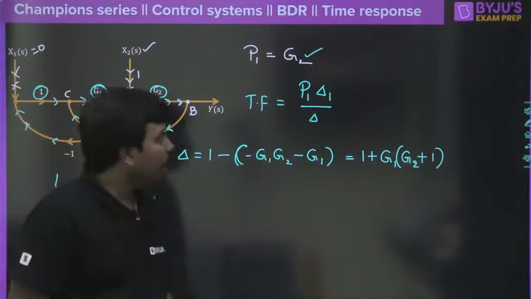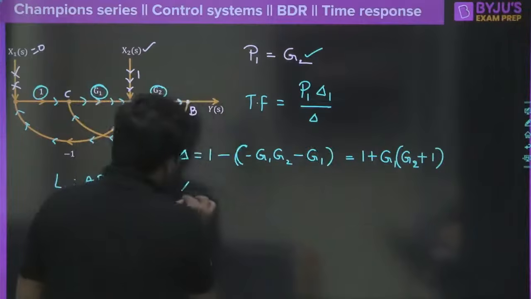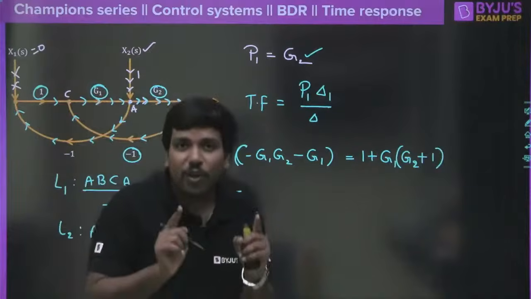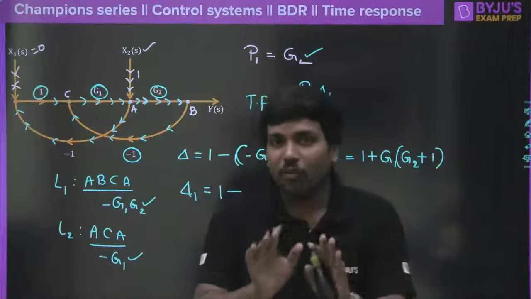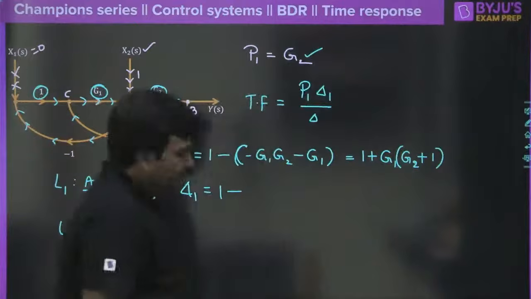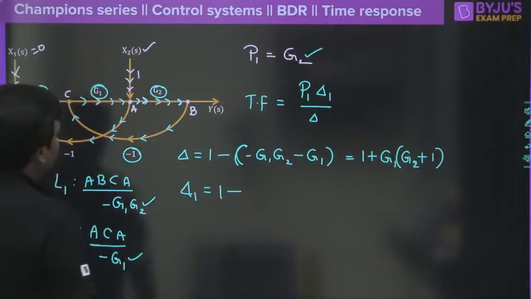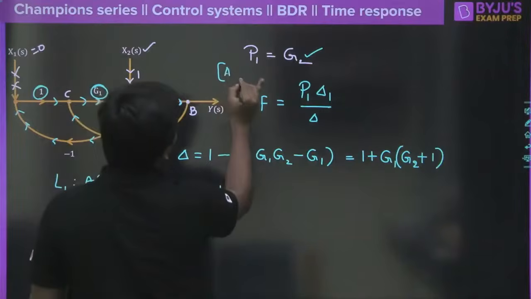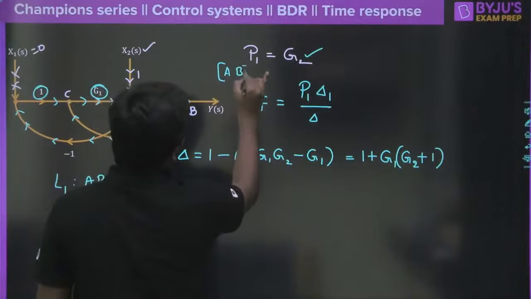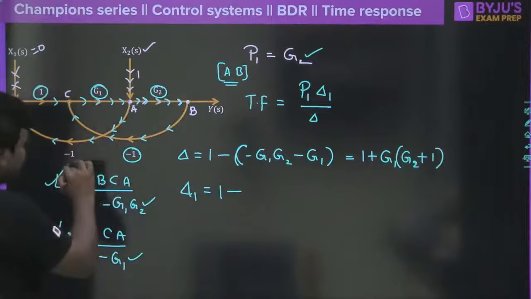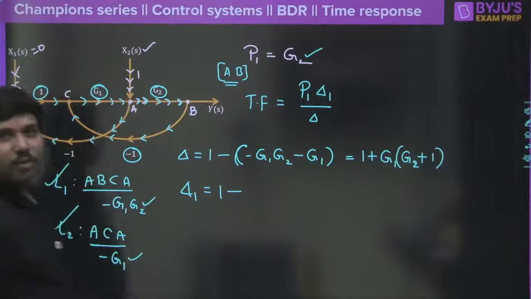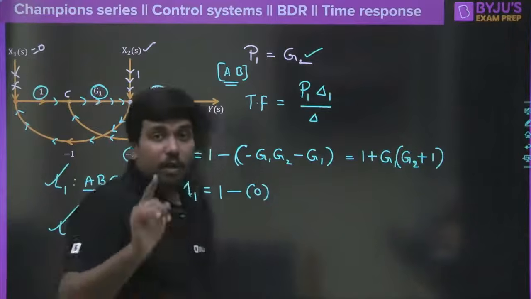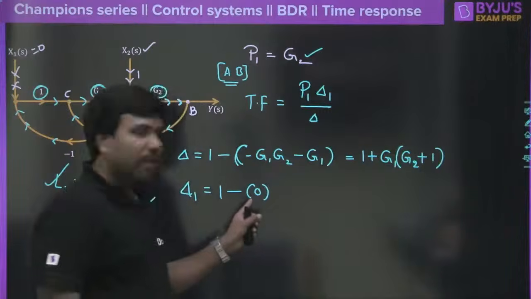The denominator is so easy. And when it comes to the numerator, which is nothing but delta 1, what we should do? 1 minus the sum of individual loop gains which are not touching the forward path 1. Now we all know that the forward path will definitely pass through A and B. So loop 1 is touching the forward path 1, loop 2 is also touching the forward path 1. This means we don't have any individual loop without touching the forward path 1. That's why I am making it equal to 0.